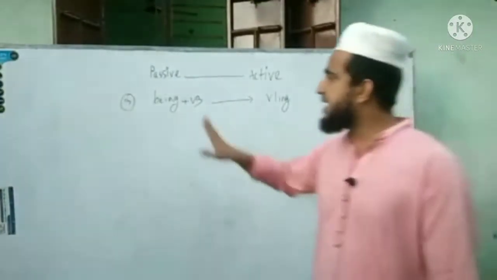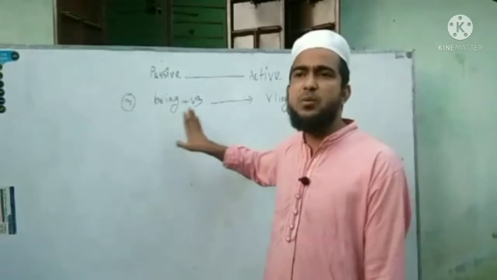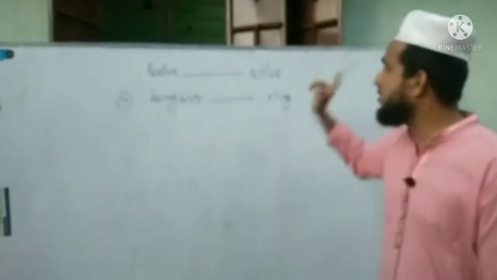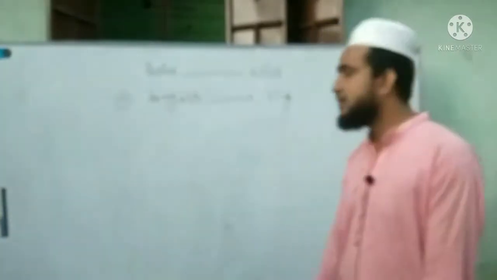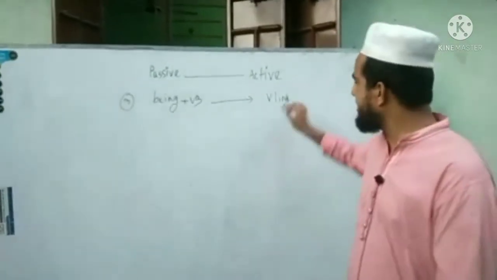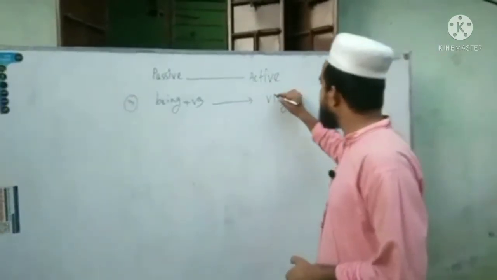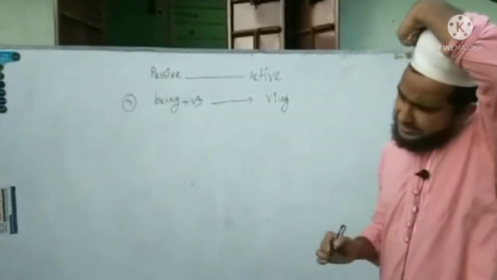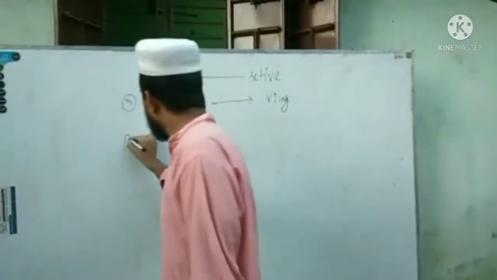If we get any being preceding or following a past participle form of verb, then we will transform it into the ing form of verb 1. Let's have an example here in passive voice.